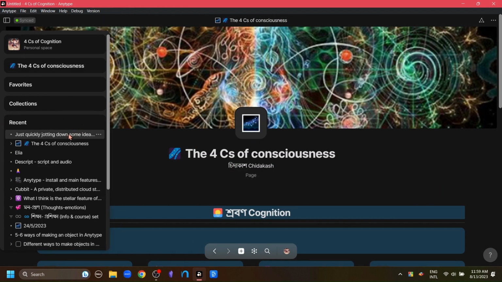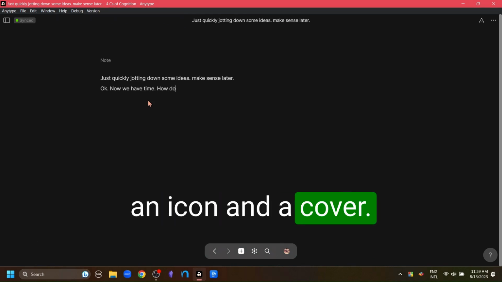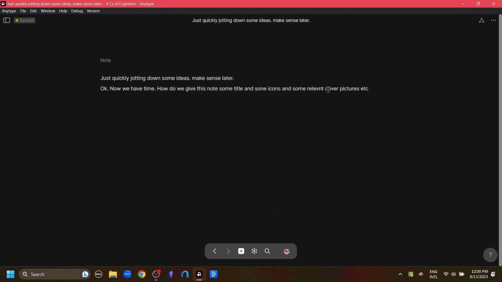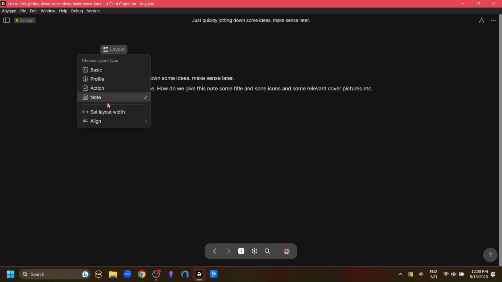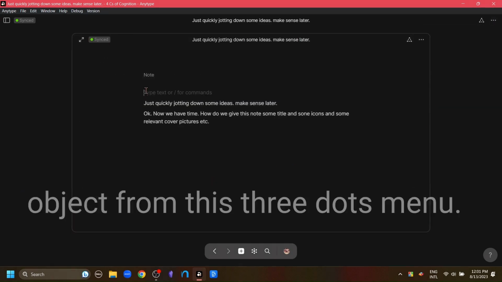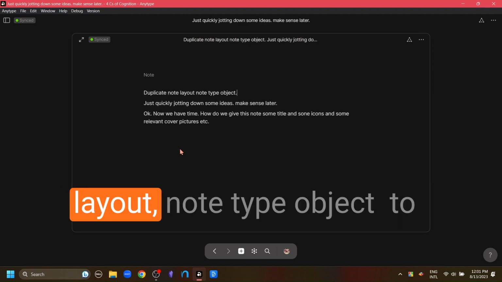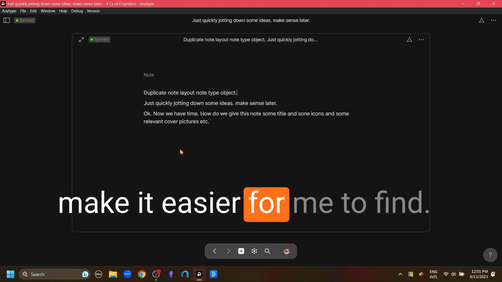Now we have some time and we want to clean up this idea and write down our full thought on it and give it a title or an icon and color. How do we do this? We go above this object type button and we can find this layout button. If we click it, we can see that our node has the node layout. There are 3 other layouts, a total of 4. To demonstrate what they're for, I'm just going to duplicate this object from this 3 dots menu and write the words duplicate node layout node type object to make it easier for me to find.